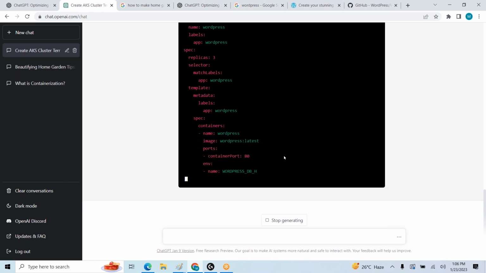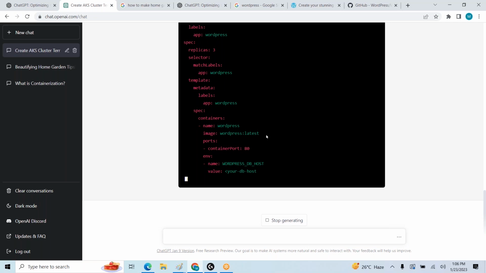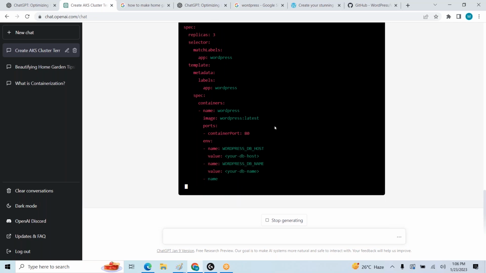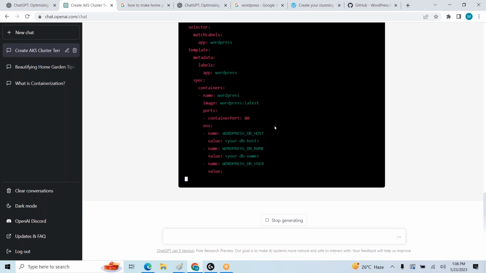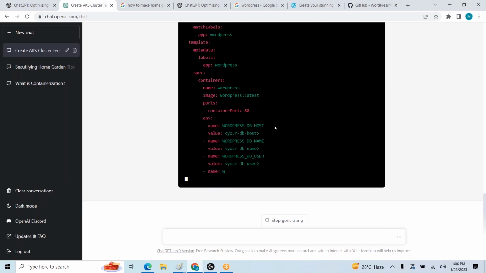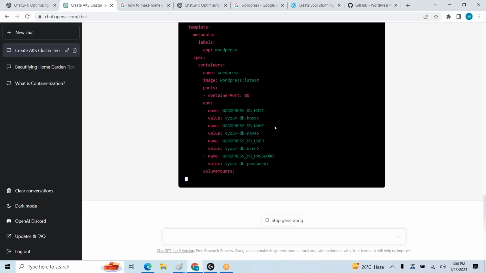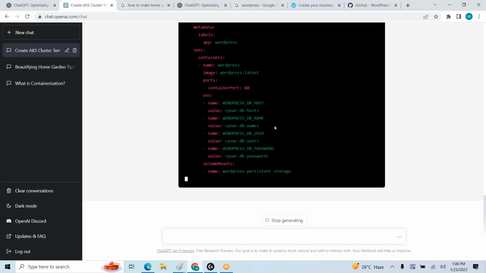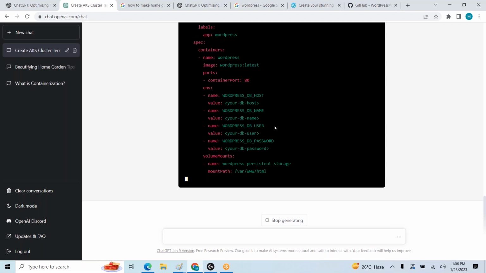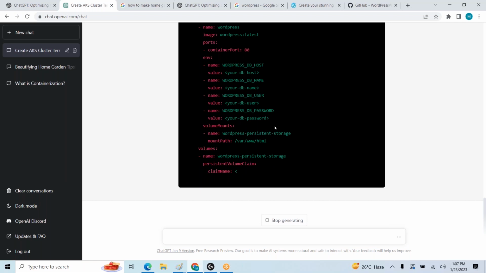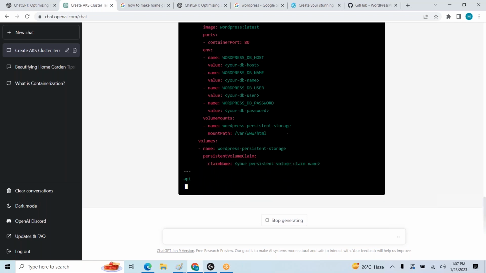WordPress image, WordPress latest. After that, volume mounts as well.